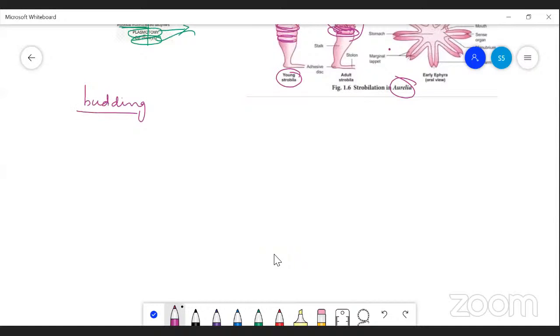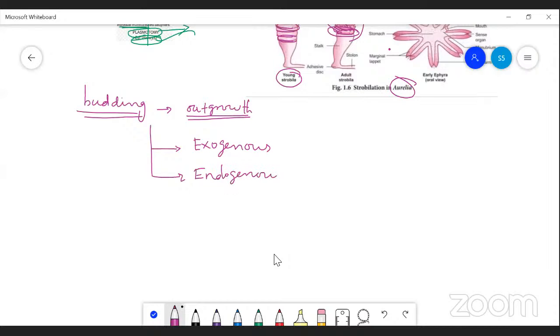The bud is nothing but a small outgrowth, right? That mostly develops from the matured part of the organism. So the budding is further classified into two types. One is called exogenous budding. Another one is called endogenous budding.